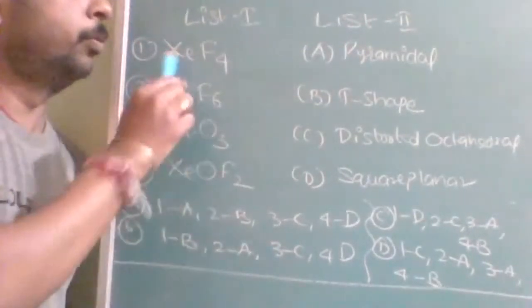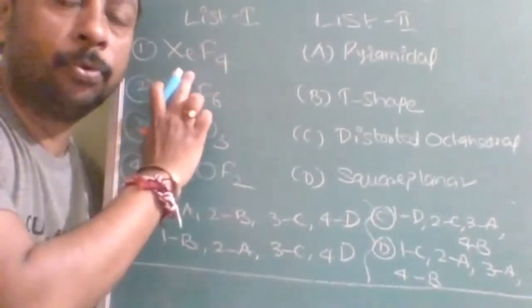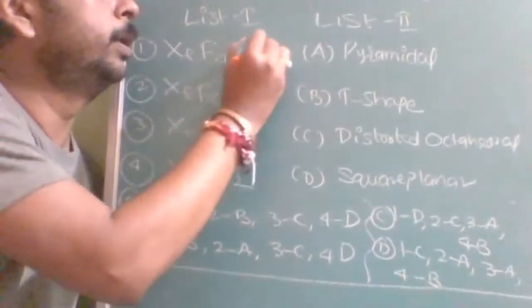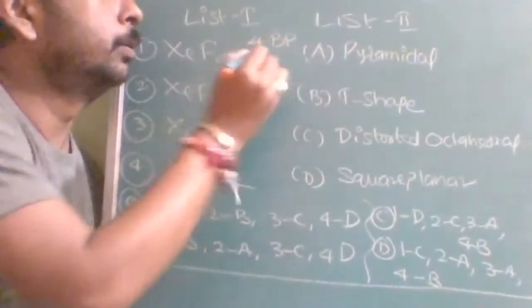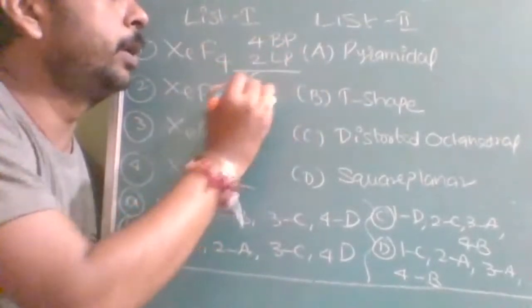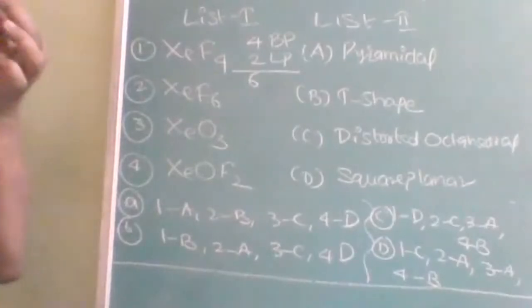Okay, here XeO4. I will tell you through a shortcut. Xenon has 8 electrons. 8 electrons means 4 bond pairs, so the remaining 4 electrons will be 2 lone pairs. So in total it is 6. So 6 means what should be the hybridization?